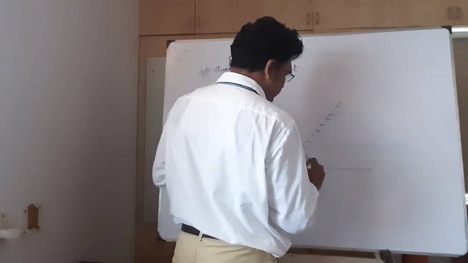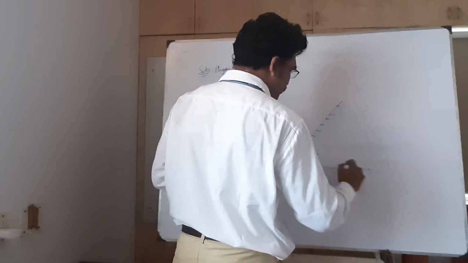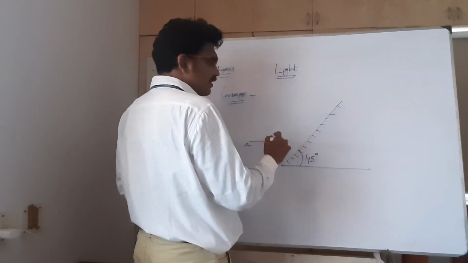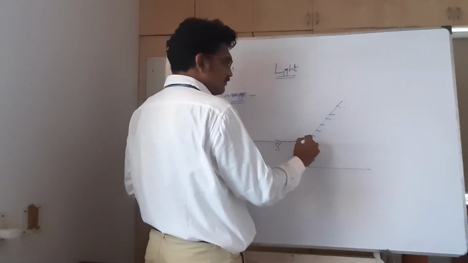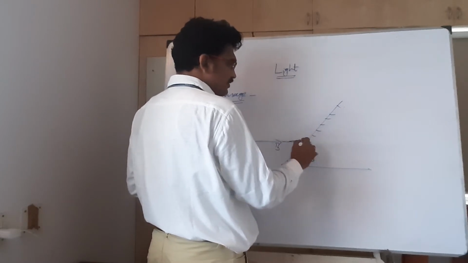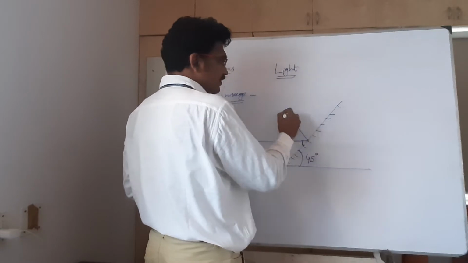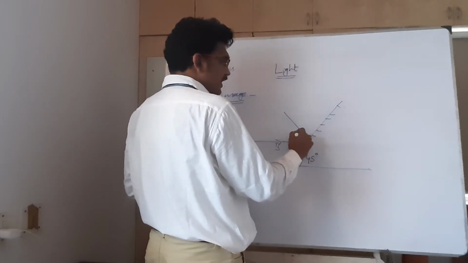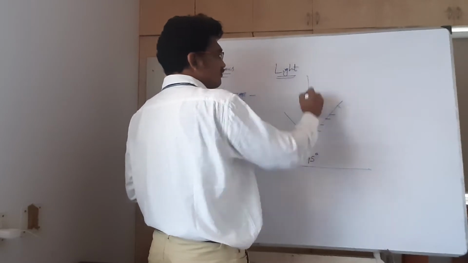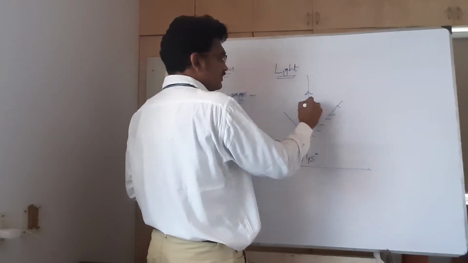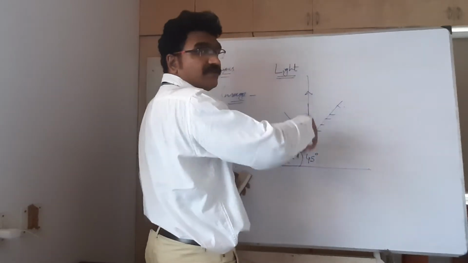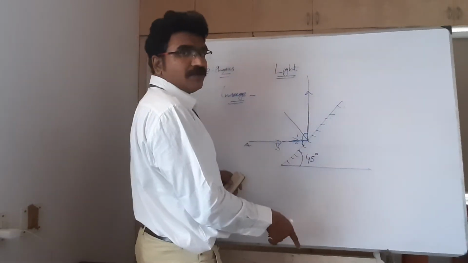Now the mirror is at an angle of 45 degrees with the horizontal. Here an object AB is there. The light rays which are incident, after striking the mirror, now this is 45, so this is also 45. Then I will draw the normal. This is the angle of incidence, and I will take the same angle of reflection. This is the reflected ray, and this is the incident ray. Now the reflected ray is in the vertical direction, so the image also will be in the vertical direction.